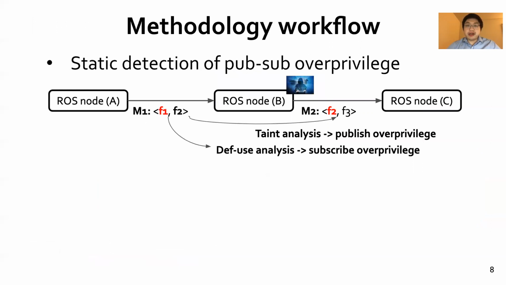In the static detection phase, we track the usage of each subscribed message field at a subscriber node through depth use analysis of the subscriber's code and label the unused fields as subscribe-side overprivileged instances. To detect publish-side overprivilege, we apply taint analysis to the AV modules to discover any direct copy from a subscribed message field to a published message field. To prevent blocking legitimate functionalities caused by removing true pub-sub permissions by mistake, zero false positives in the overprivilege detection needs to be achieved.